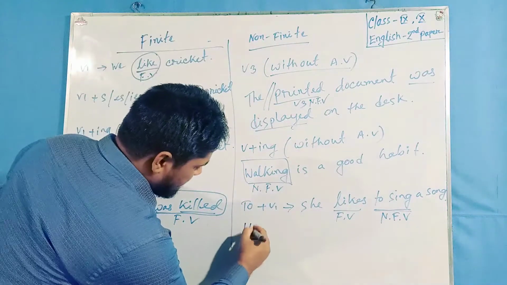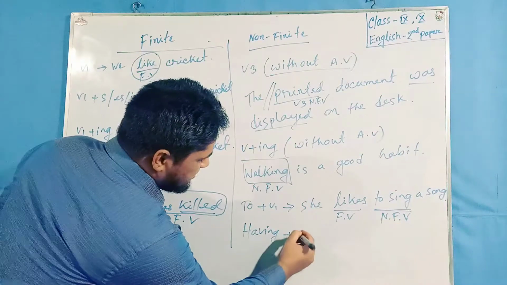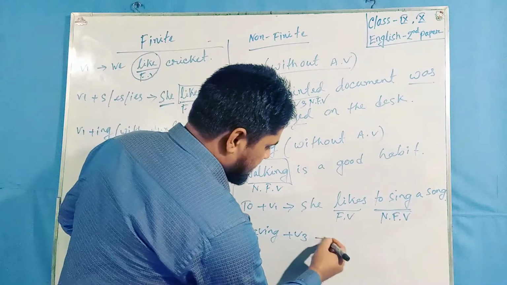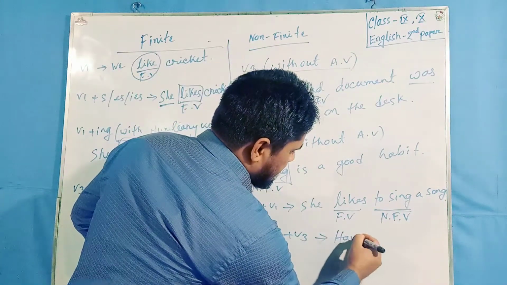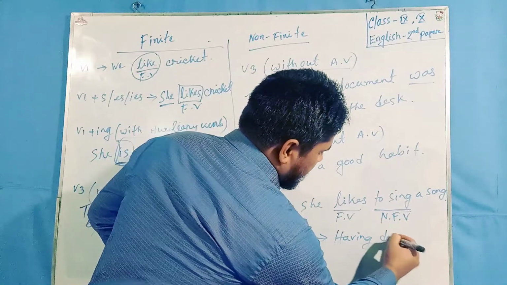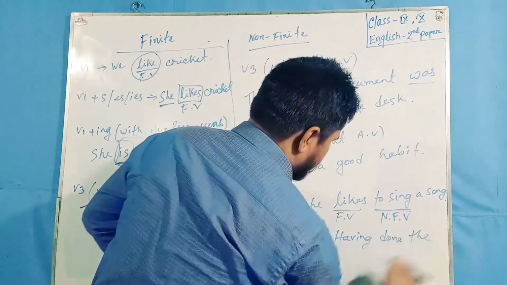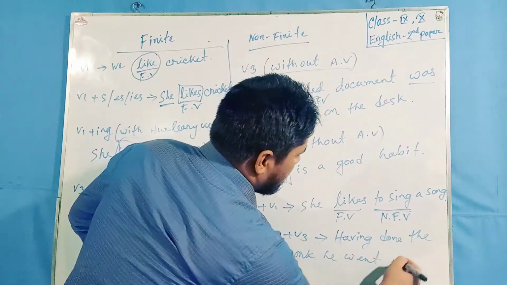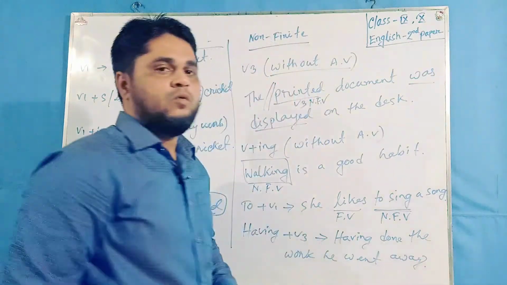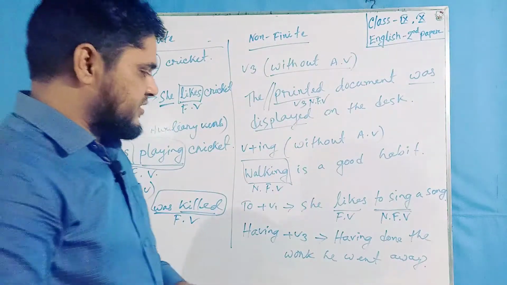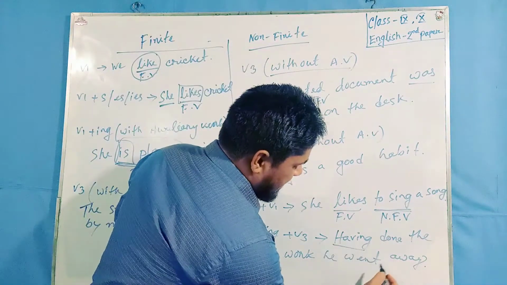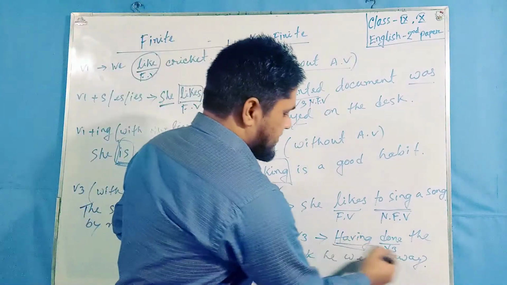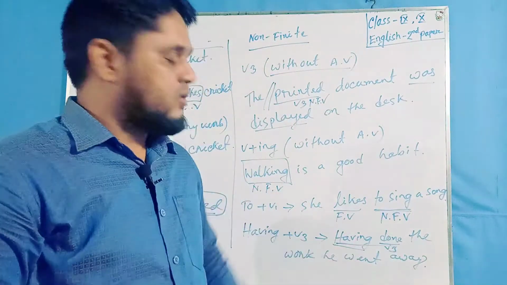Again, having plus V3 is also a non-finite verb. For example, "Having done the work, he went away." So if we find having and a V3, we may call this verb a non-finite verb.